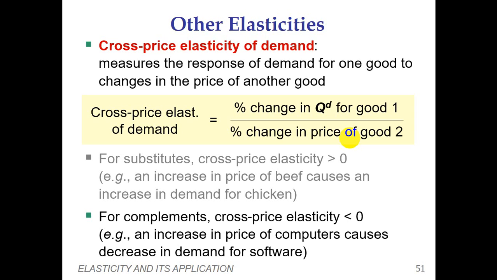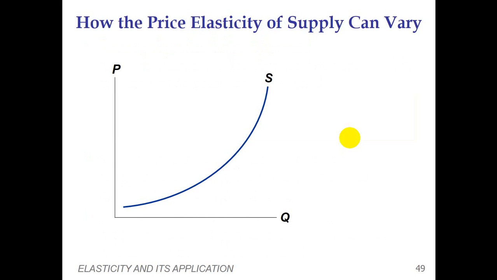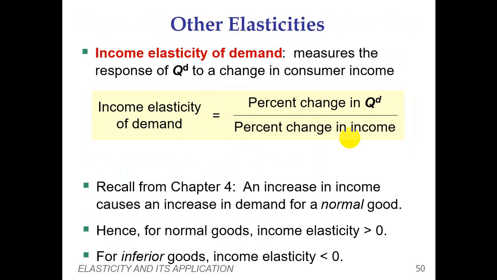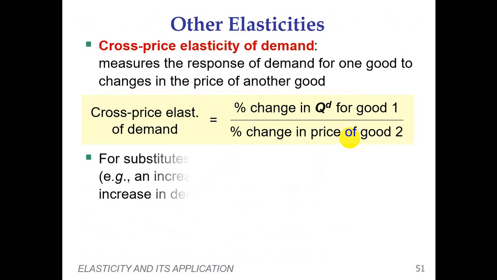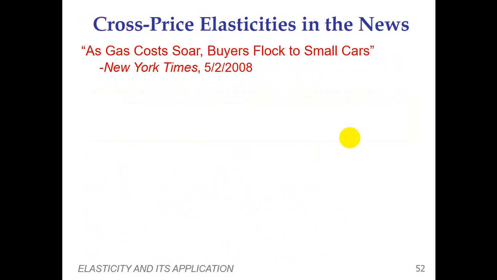So this is the concept of other elasticities, under which we have discussed income elasticity of demand and cross price elasticity. Here are some news clippings regarding how cross price elasticity affects substitutes and complements.